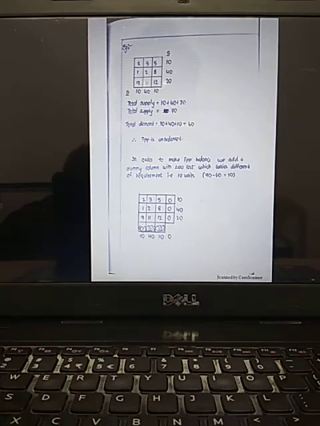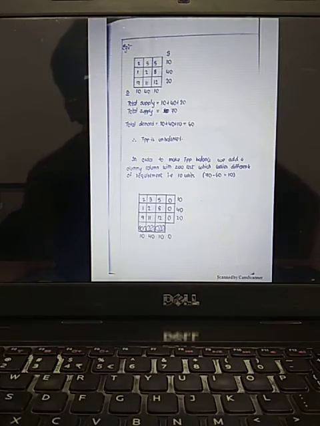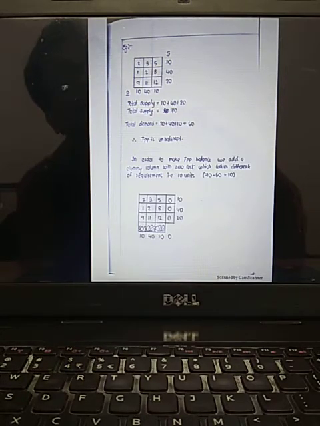Now look at this problem. Here, what is the problem? 135, 118, 91, 12. So 10, 40, 20 is the supply, and 10, 40, 10 is the demand. So what is the total supply? 70. What is the total demand? 60. That means supply is more than the demand. Always supply should be equal to demand, hence the problem is unbalanced.